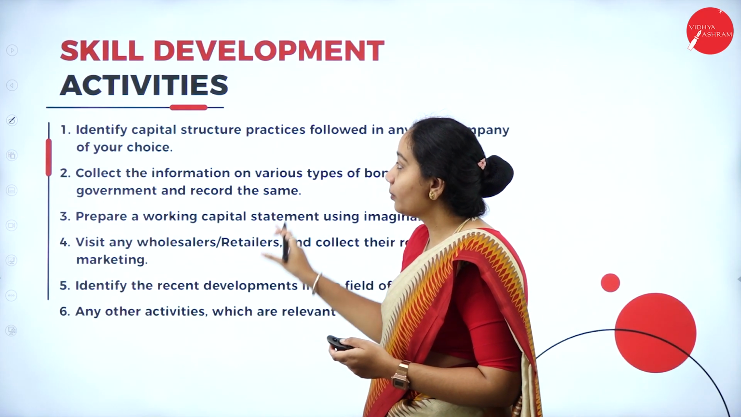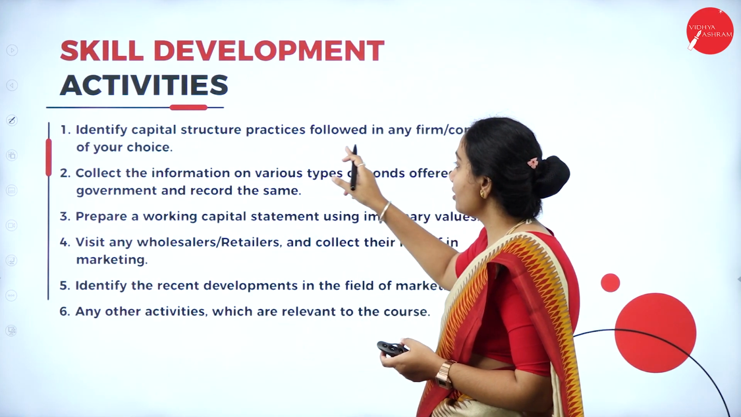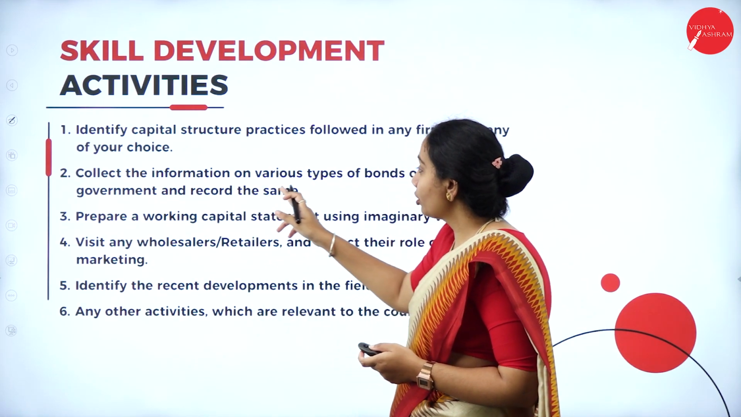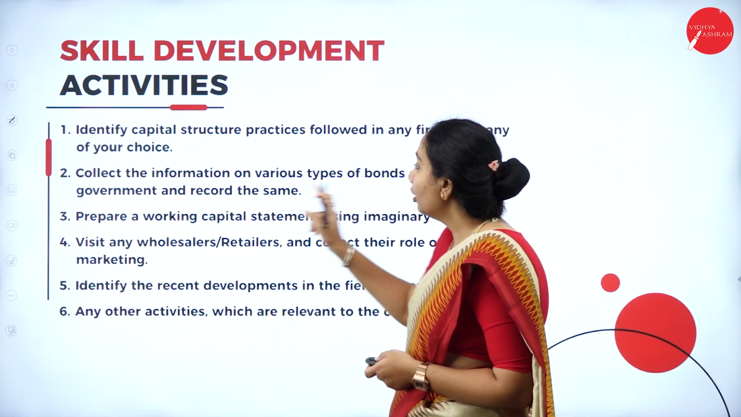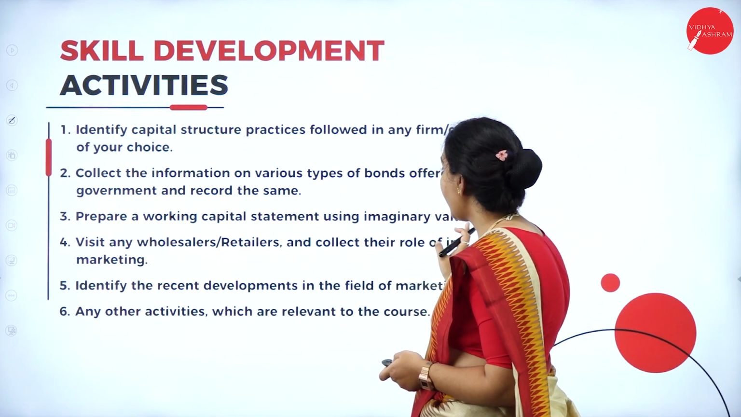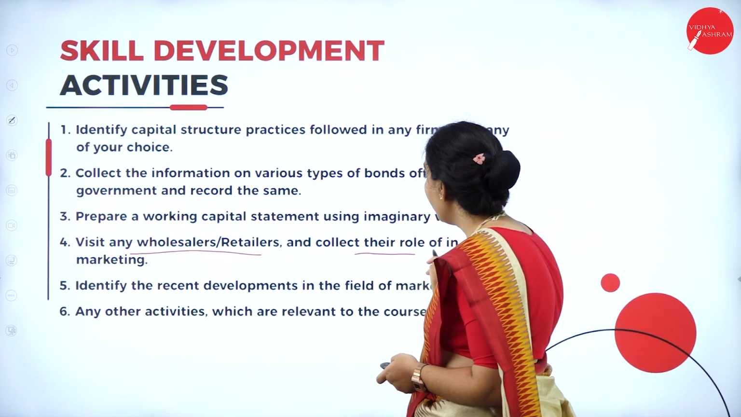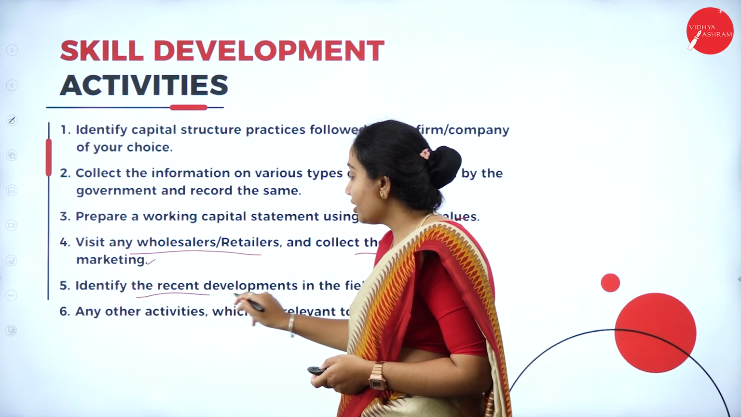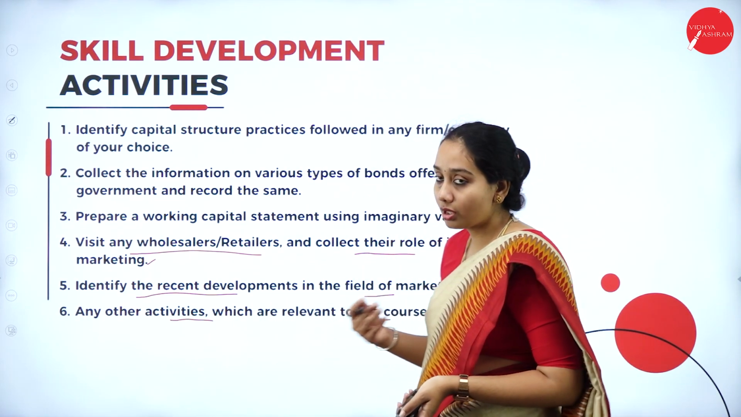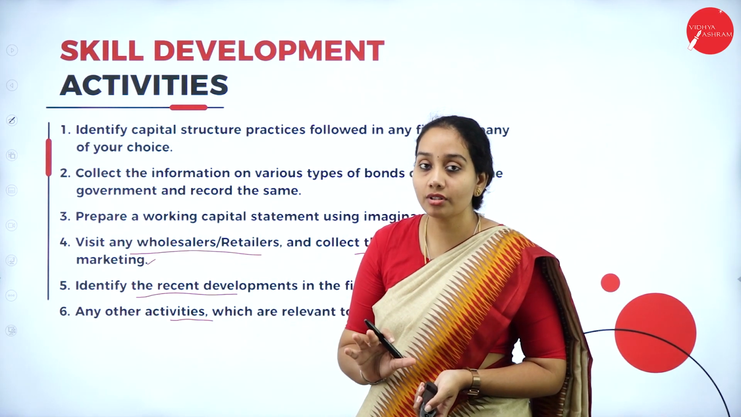Before that, we'll see the skill development activities we have got. First, identify the capital structure practices followed in any firm or company of your choice. Next, collect the information on various types of bonds offered by the government and record the same. Prepare a working capital statement using imaginary values. Visit any local wholesalers or retailers and collect their role of marketing. Then identify the recent developments in the field of marketing and any other activities which are relevant to the course. So these are the skill development activities that have been prescribed by the University of Mysore.